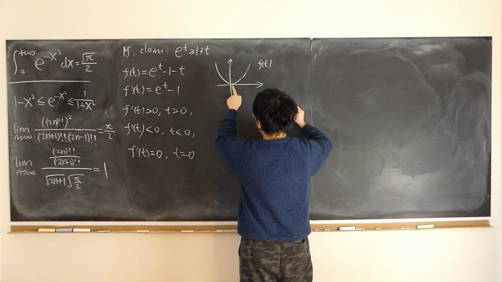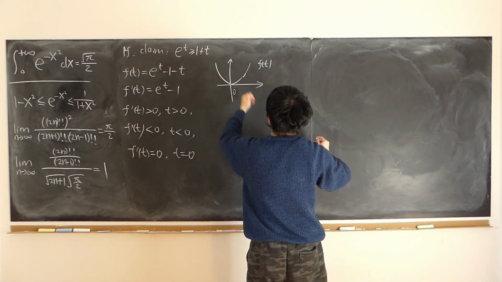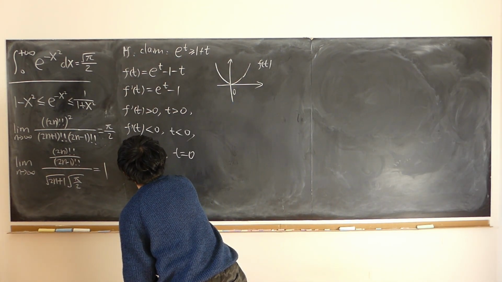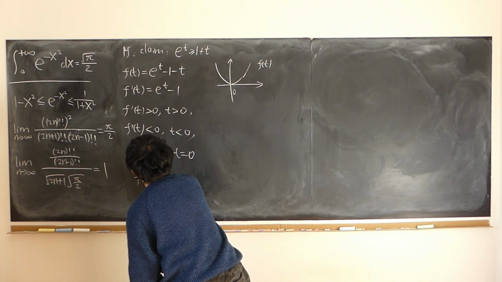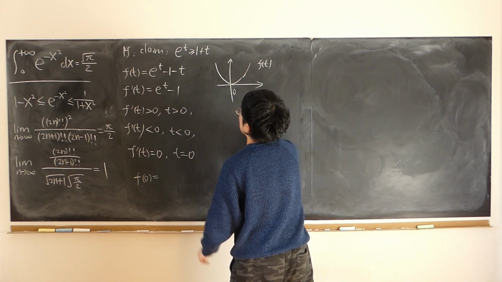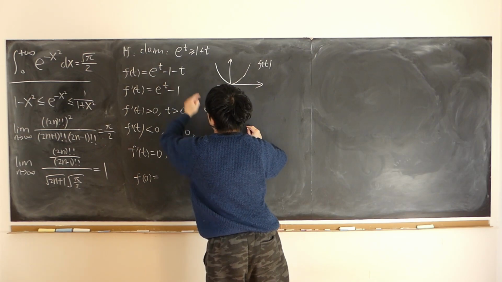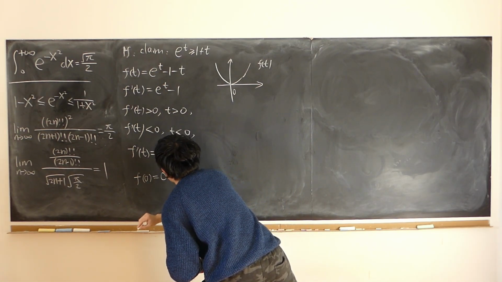So not only does my function reach a local minimum at point 0, it's also a global minimum. Meaning my functional value f of 0, what is f of 0? e to the 0 minus 1 minus 0 is 0.